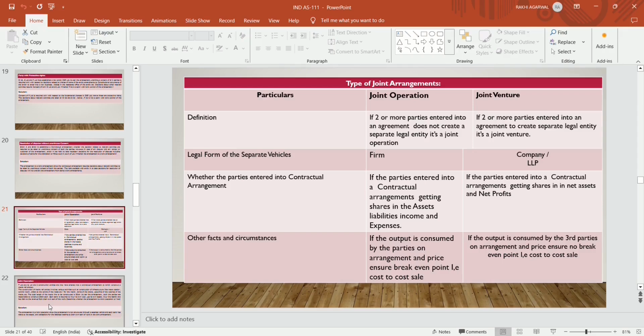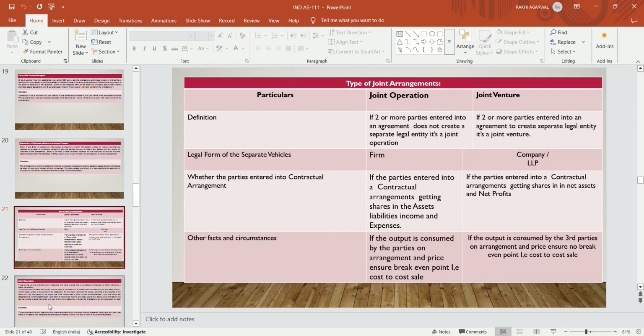A separate legal entity means one whose constitutional rights are separate. If it does not form a separate legal entity, then it's a joint operation. All the assets, liabilities, income and expenses are related to the parties who create that joint operation. All the output which comes out of that operation is consumed by the parties who create that operation. And if two or more parties enter into an agreement to create a separate legal entity, then it's a joint venture. If it does not create a separate legal entity, it's a joint operation. If it creates a separate legal entity, then it's a joint venture.